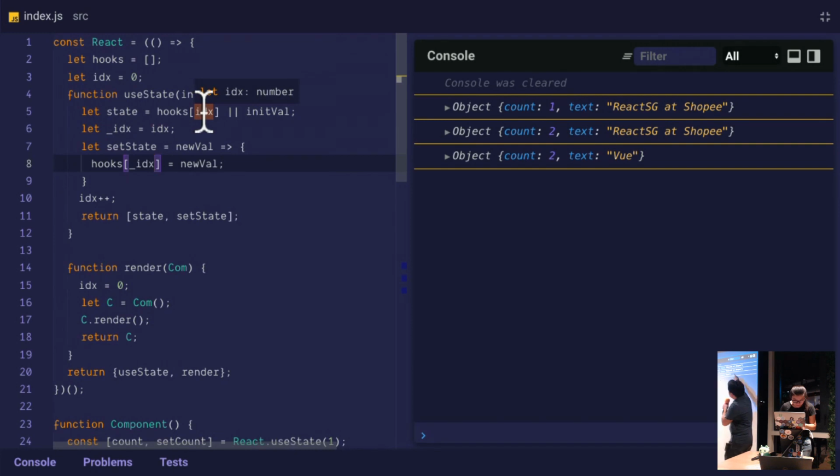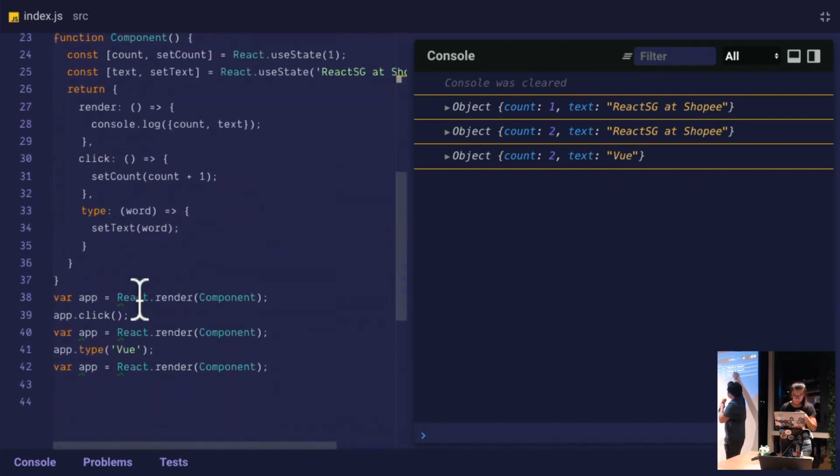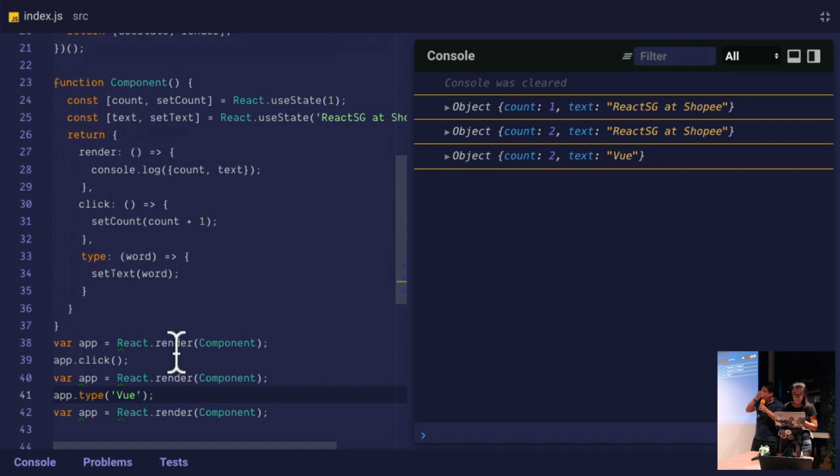Okay, cool. So now we click, the count is updating from 1 to 2, text is not changing. We type a new text, count is not changing, and text is updating. That's great. So that's a very basic set state hooks clone, and Wei's done a fantastic job.